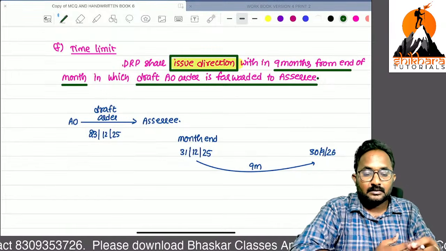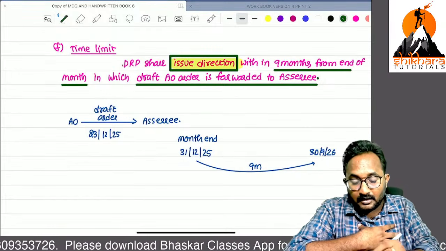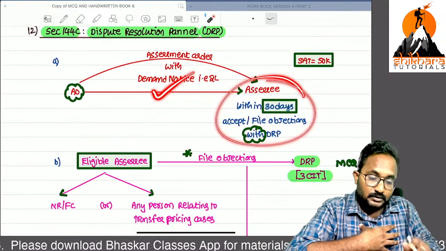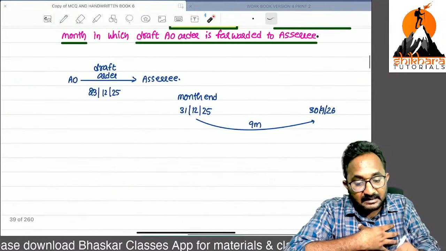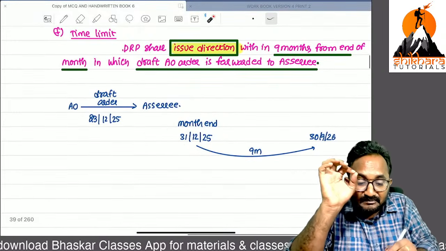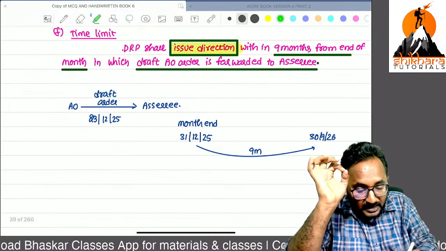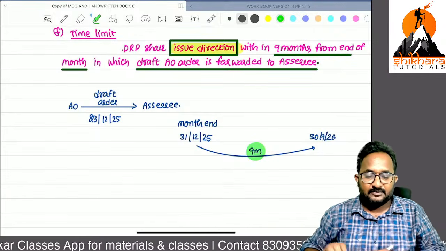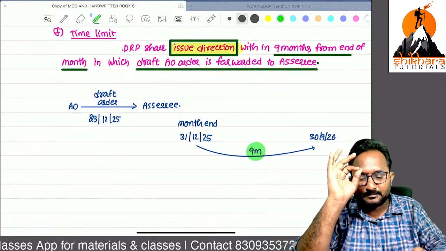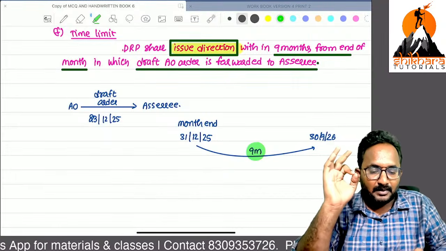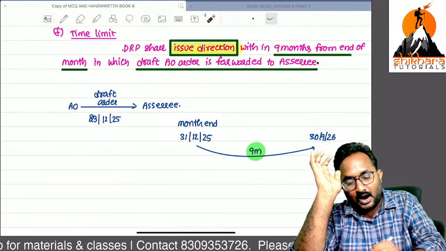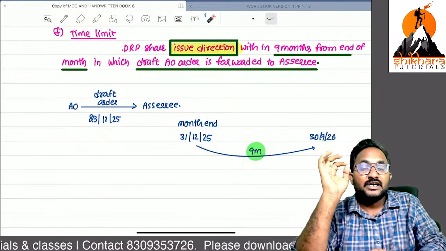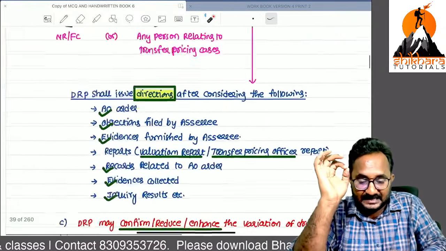Remember? So draft AO order. That means what? This AO order is passed to that SSE from that month end, not year end, month end, within how many months? 9 months. Try to remember this point. Time limits, remember. So draft order passing month end within 9 months, DRP needs to issue the direction.